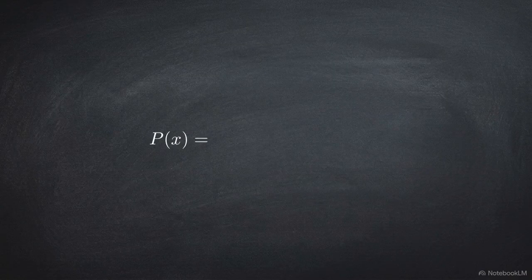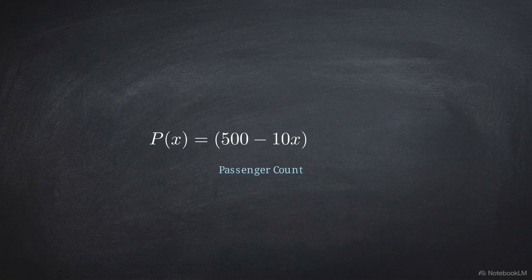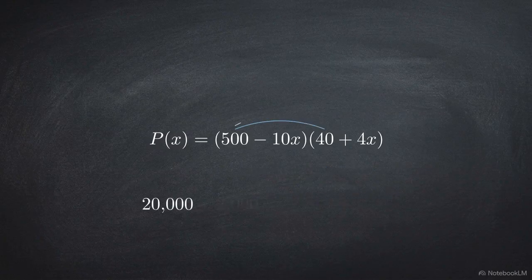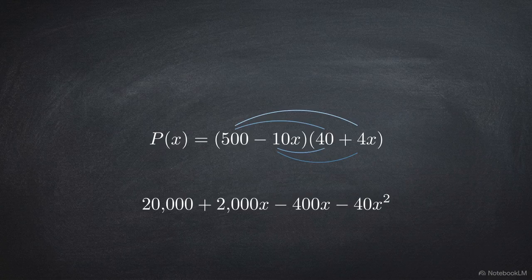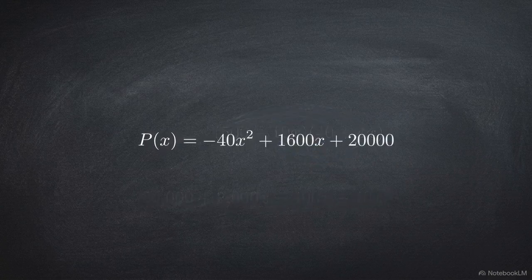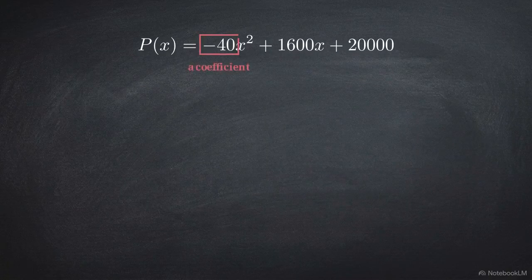This equation models their total profit. We multiply the shifting rider count, 500 minus 10x, by the shifting fare, which is 40 plus 4x. Expanding the binomials reveals the underlying function, -40x squared plus 1600x plus 20,000. The a coefficient here is -40.